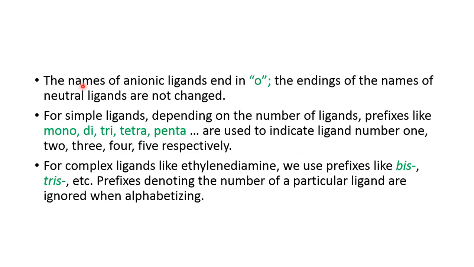Next, if the ligand is an anion, then you need to end with O. Anionic ligands should end with O. Simple ligands can be named with prefixes like mono, di, tetra, penta, etc. If the ligands are complex, then bis, tris, tetrakis should be added.